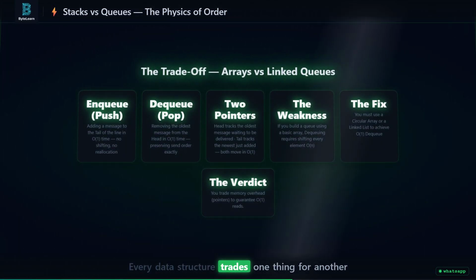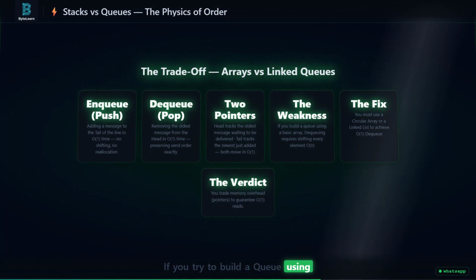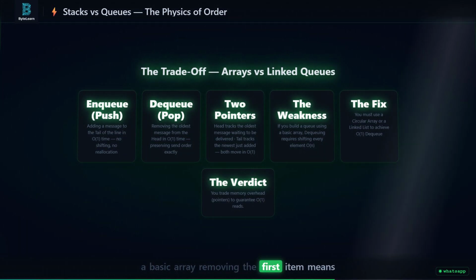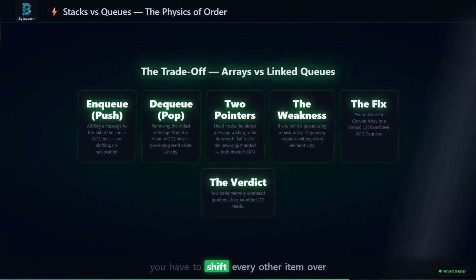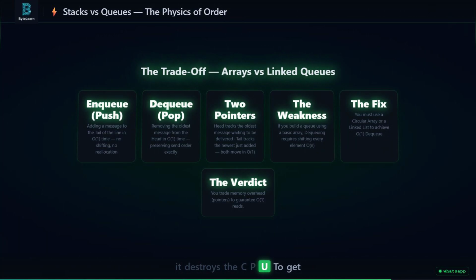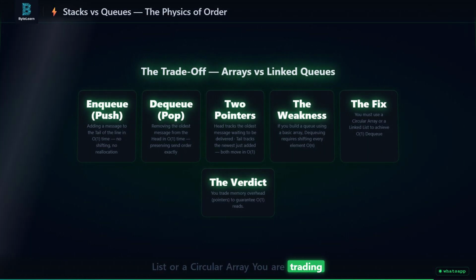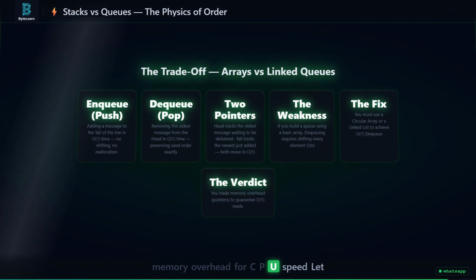Every data structure trades one thing for another. If you try to build a queue using a basic array, removing the first item means you have to shift every other item over by one slot. That takes O(n) time and it destroys the CPU. To get O(1) performance, you have to use a linked list or a circular array. You are trading memory overhead for CPU speed.